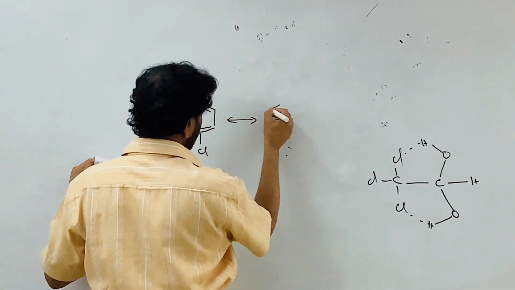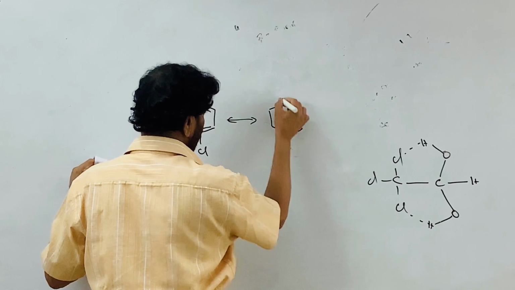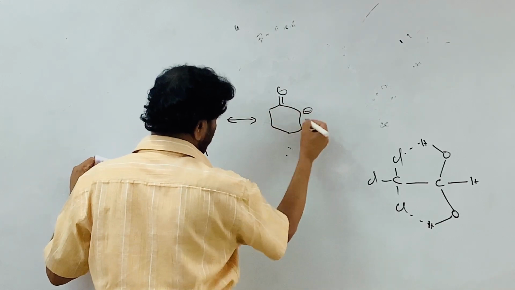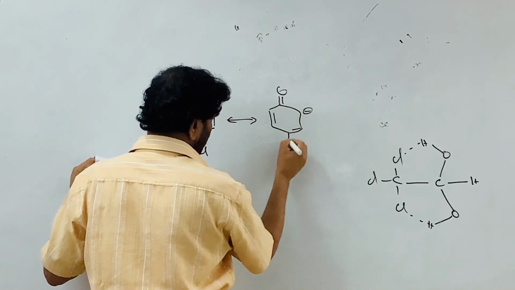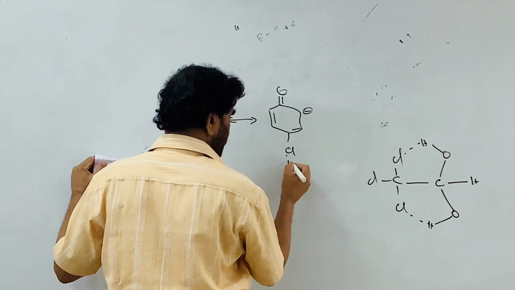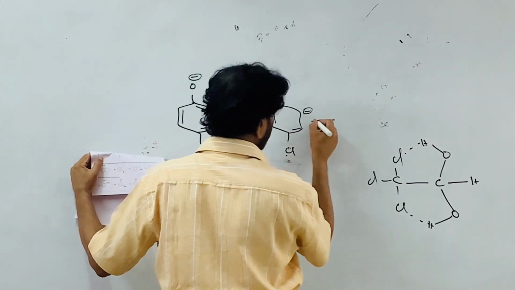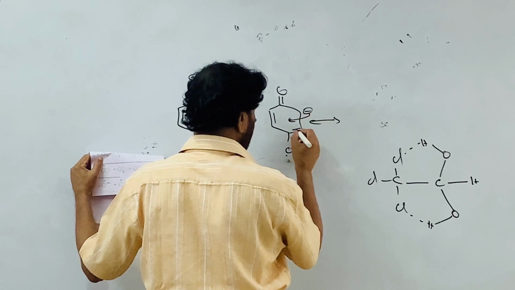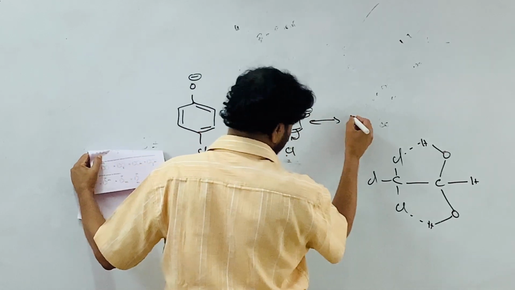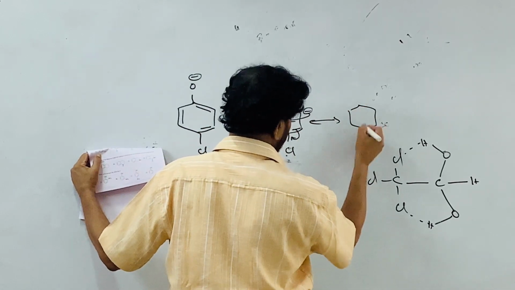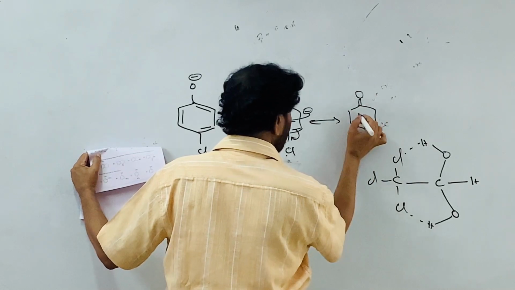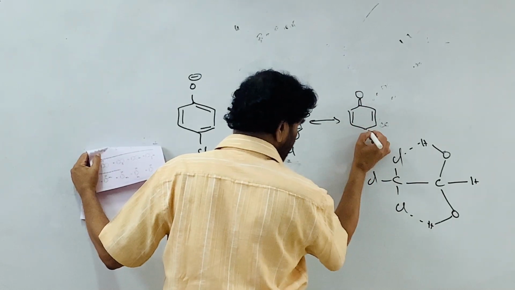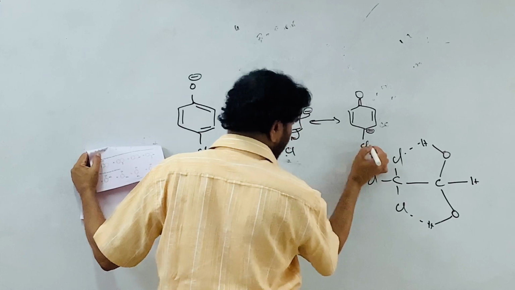The next resonance structure is double bond O, negative charge, this chlorine. The next resonance structure is this. Double bond O, this is the negative charge, this is chlorine.